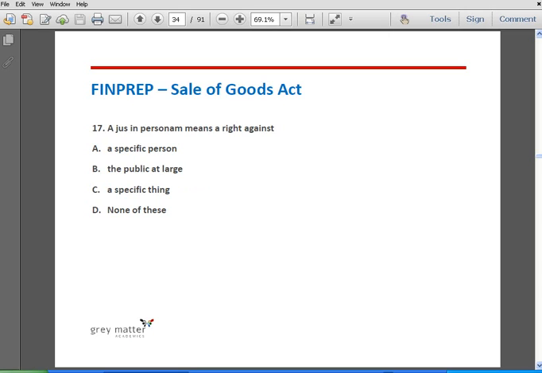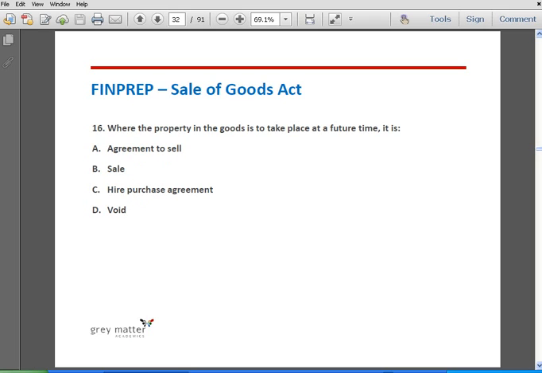Question number 17. A jus in personam means option A, rights against a specific person. Option B, the public at large. Option C, a specific thing, and option D, none of these. The correct answer is option A. Jus in personam means right against a specific person.